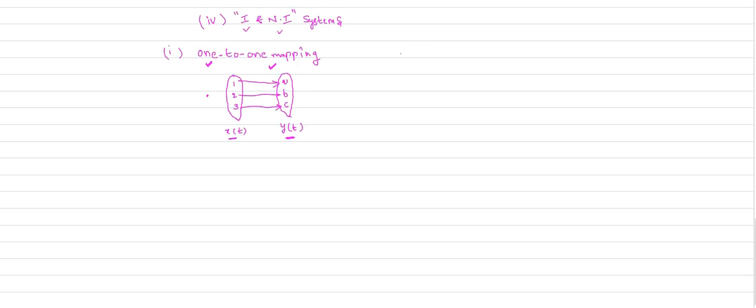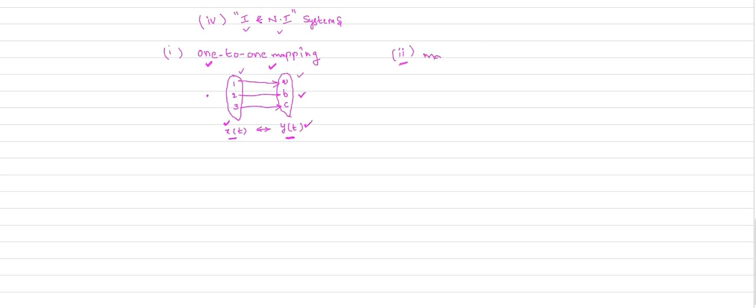One-to-one mapping is nothing but, for each and every value of the input, you will get a unique value of the output. Remember, for x of t equal to 1, you will get a. For x of t equal to 2, you will get b. For input x of t equal to 2, you will get a unique value of the output, only one output. For x of t equal to 3, you will get only one output, which is c. That means for each and every value of the input, you will get only one output. That is your one-to-one mapping.